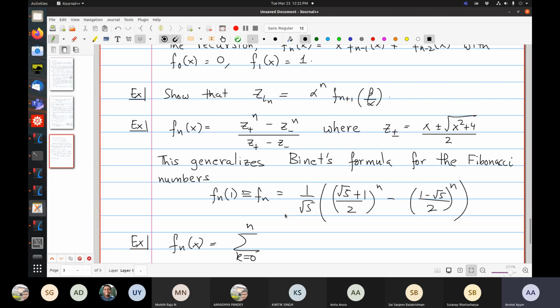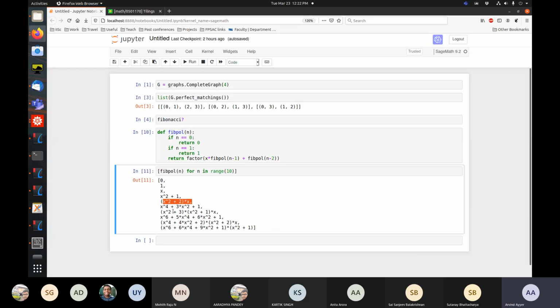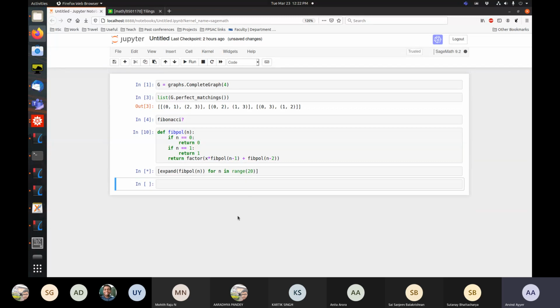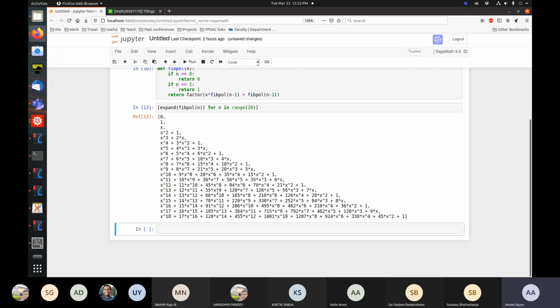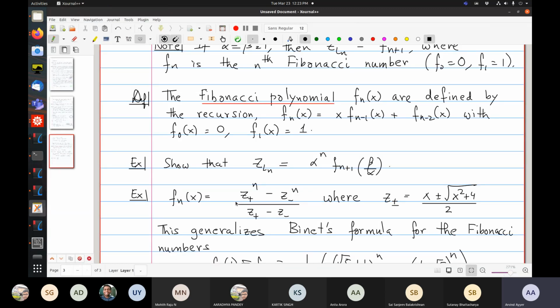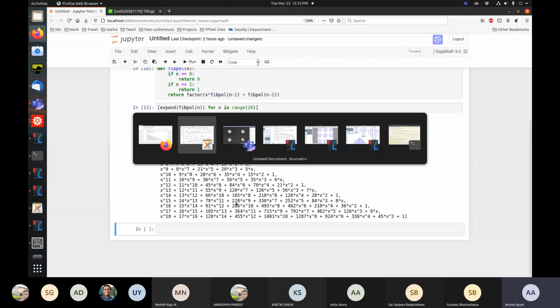So the coefficients, so when you look at an expansion like this, you can see that the top coefficient is 1, the second coefficient is just the natural numbers, the third is the triangular numbers, the fourth column is going to be n choose 3, and so on.